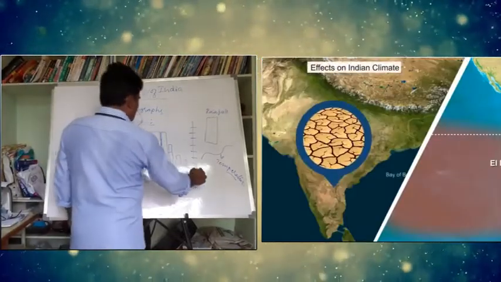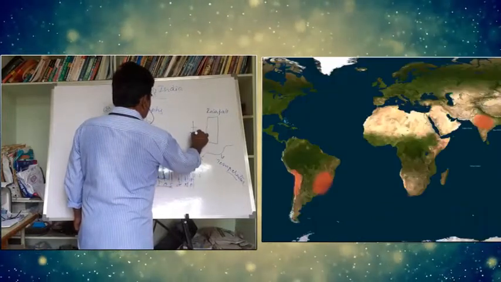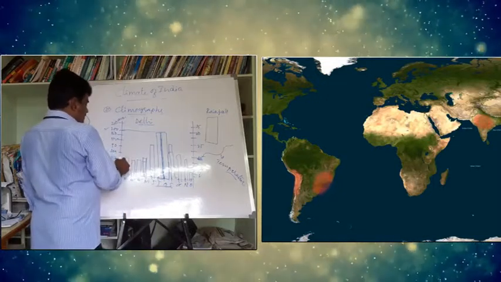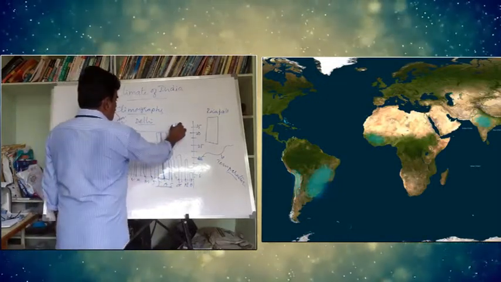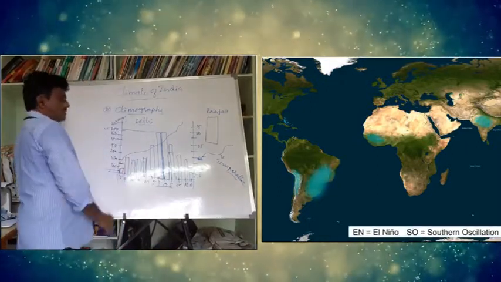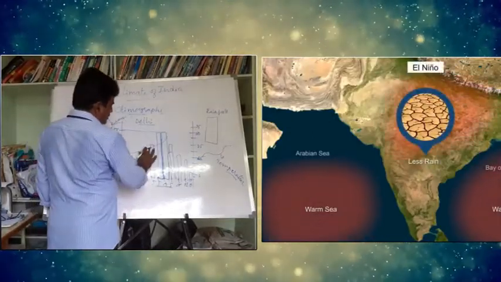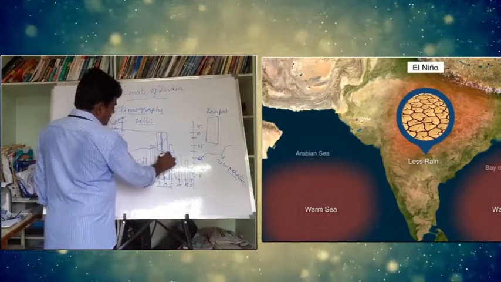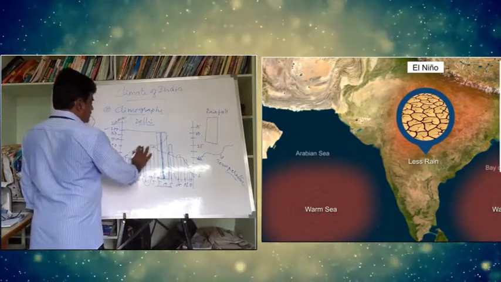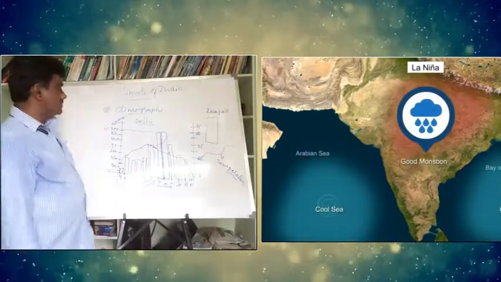And talking about temperature: 5 degrees centigrade, 10 degrees, 15 degrees, 20 degrees, 25 degrees, 30 degrees, 35 degrees. Temperature can be taken like this. In the month of January, what is the temperature? We have to see how the temperature is measured. In January, the temperature is very low. Then the highest temperature can be seen in the month of May. This is the way we can explain these graphs.